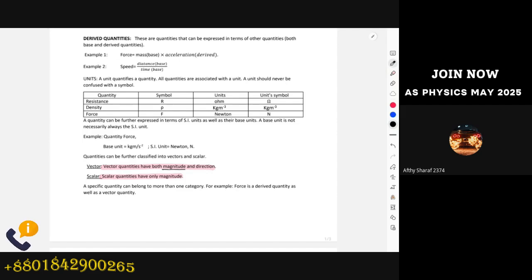Size. Right, magnitude indicates the size. So magnitude indicates the size of the quantity, or the numerical value of the quantity. All of these three terms are the same thing, but the problem is that in AS physics, like in your IGCSE physics, there is this specific mark scheme word. So we cannot use numerical or size. We have to use magnitude itself because this is a mark scheme point.